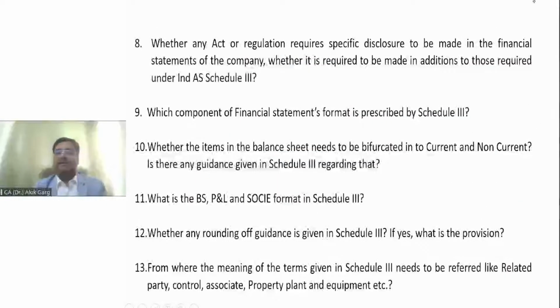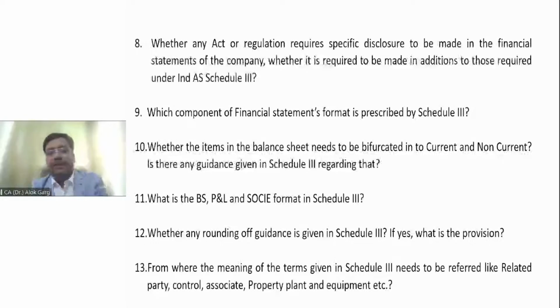Question number 8: whether any act or regulation requires specific disclosure to be made in the financial statement of the company, whether it is required to be made in addition to those required under Schedule 3. For example, when demonetization happened, there was a disclosure which was required in the Companies Act for specified bank notes.